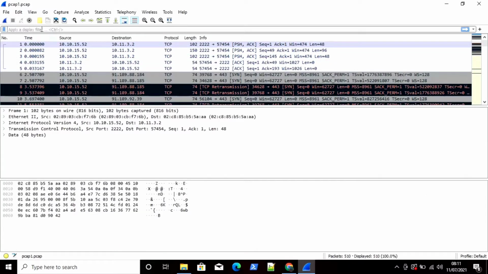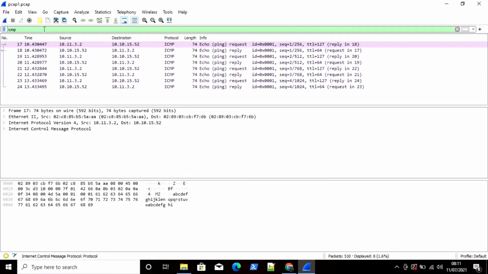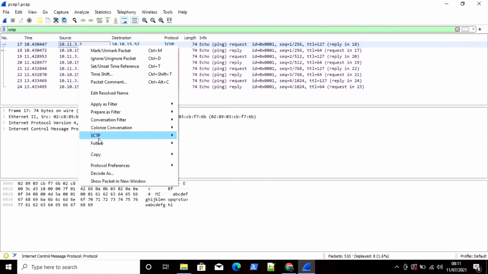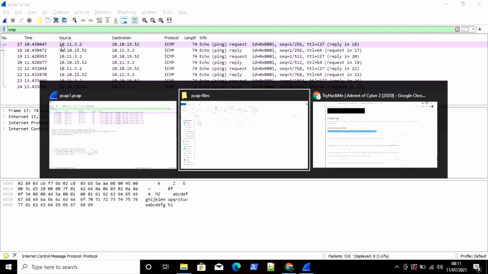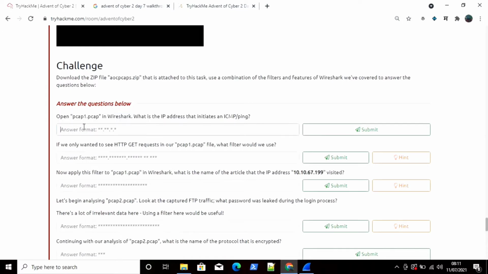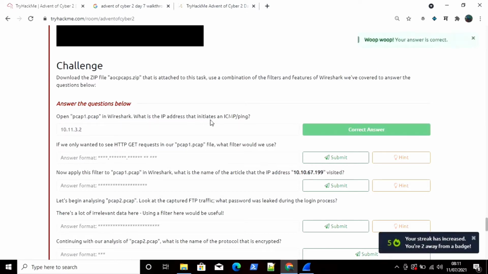Now we need to find the ICMP request. In the filter you can just search for icmp and hit enter. Here is our first request, which is sent from 10.11.3.2. We just need to copy this IP and paste it into the answer field because it has initiated the ping request. You can check it in this packet. Now use 10.11.3.2 here and click on submit. So our answer is correct.